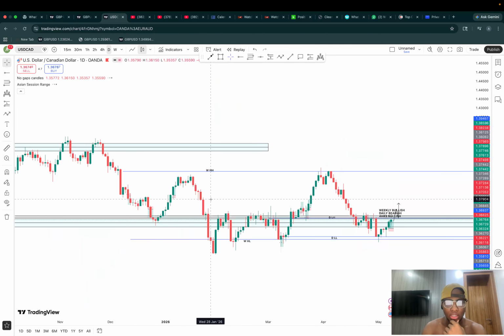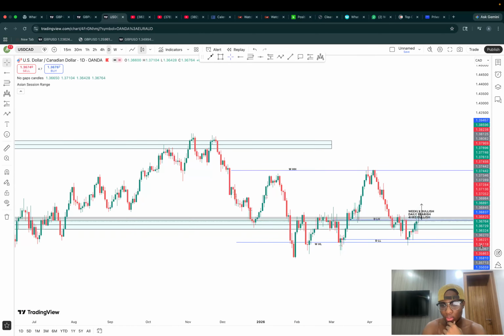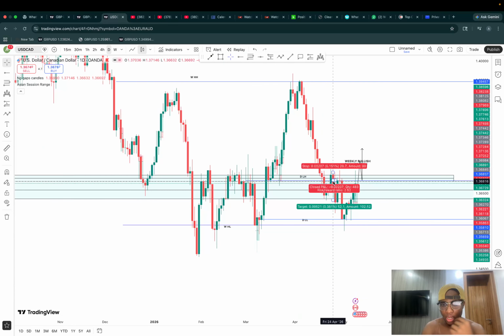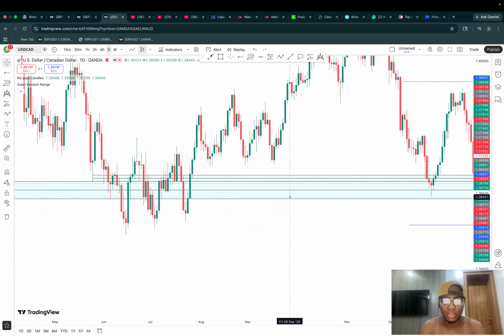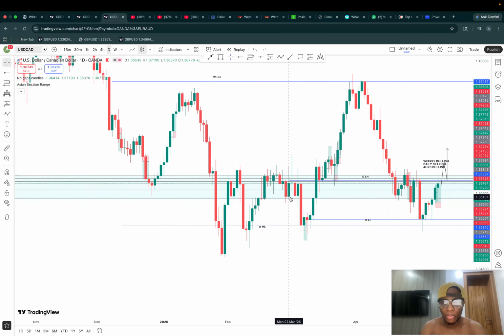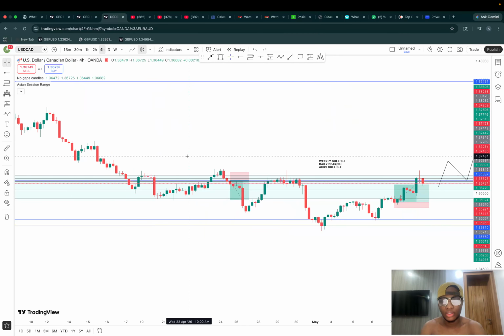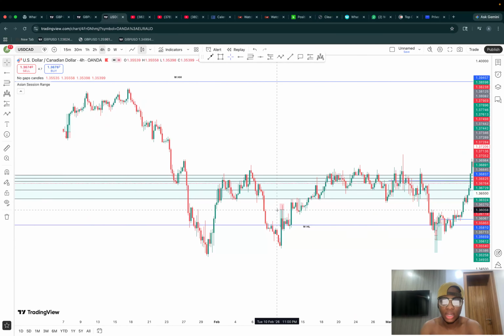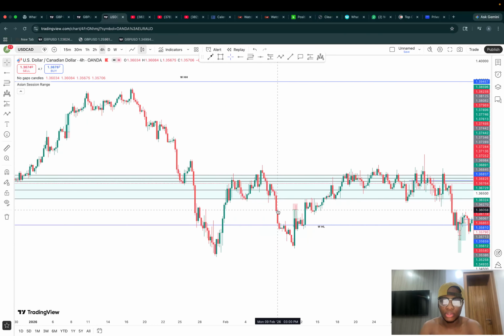Coming down to the daily. On the daily, we are bearish. It's been our lower low, lower high, as at the zone, and we're at a very clean support and resistance zone. Alright, on the 4 hour, we are bullish. It's been our higher high, it's been our higher low, so I'm waiting for the market to take out the zone. So the retest, we have that push to the upside. USD CAD. Alright, we have that push to the upside.